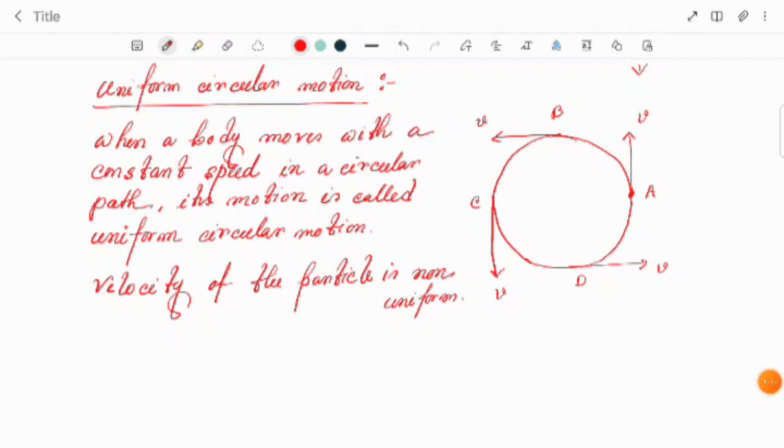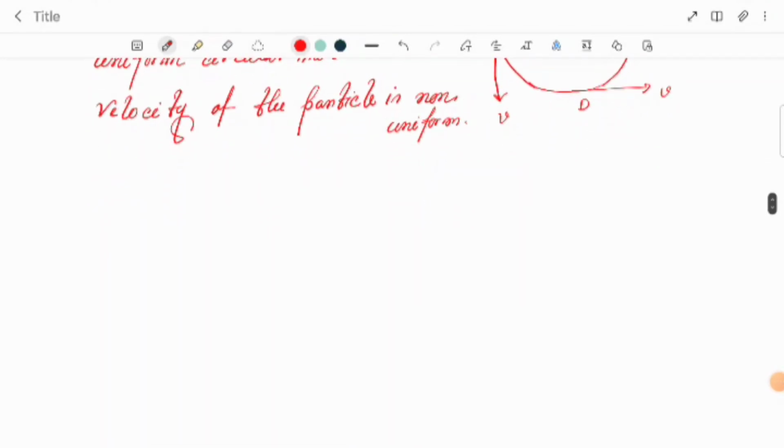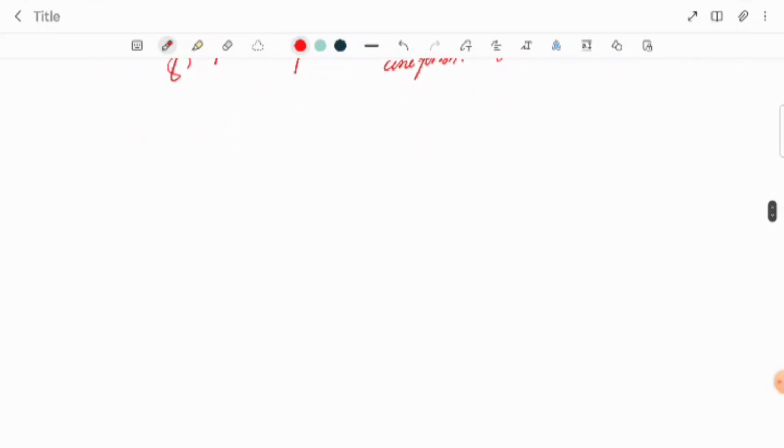So the next topic we have is called centripetal and centrifugal force. So the topic is centripetal and centrifugal force. What is it?